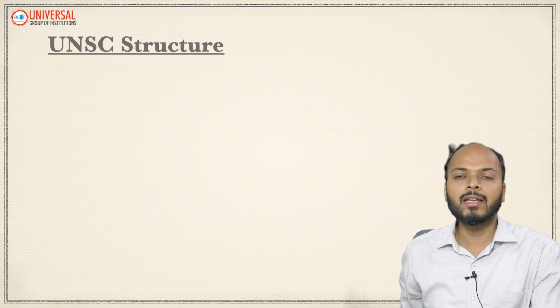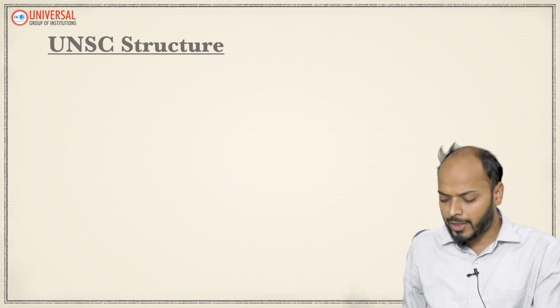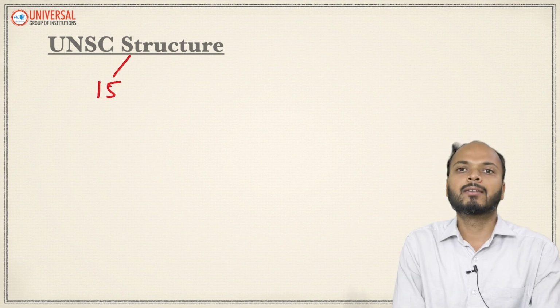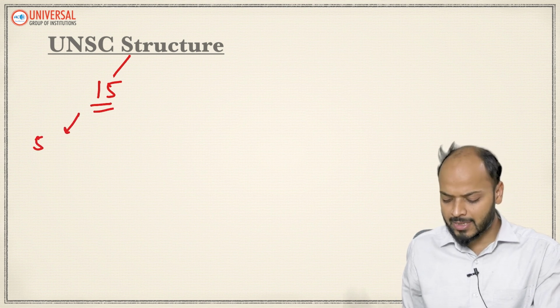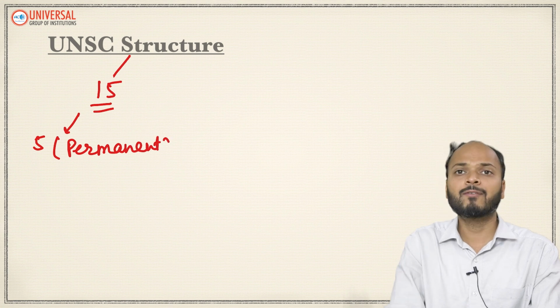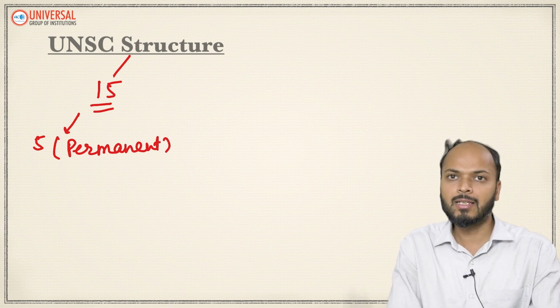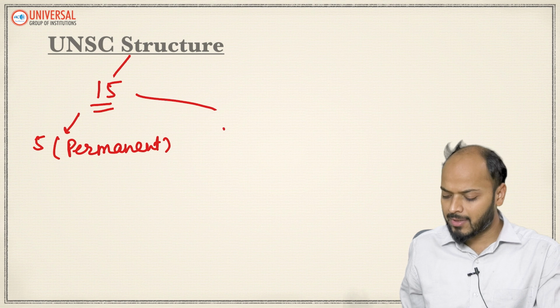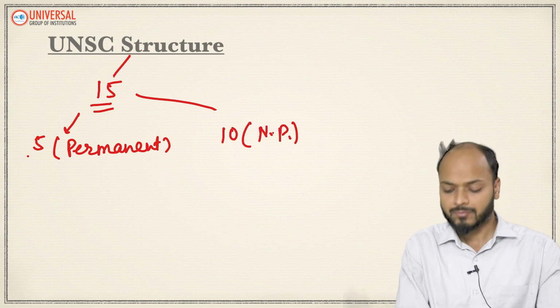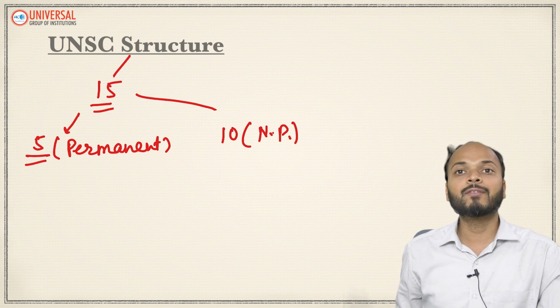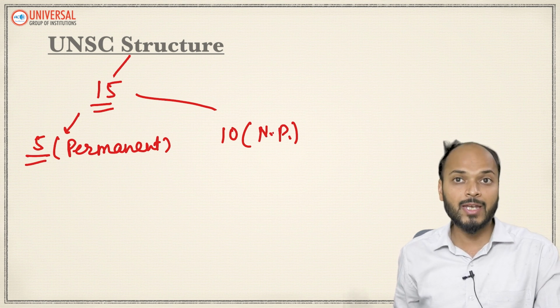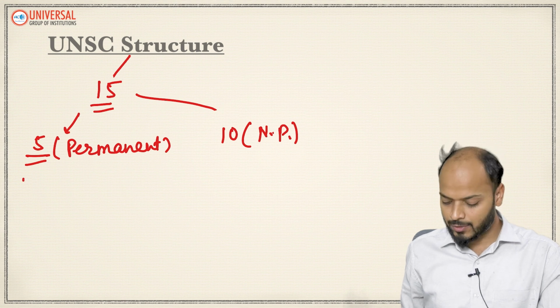UNSC is a body of 15 countries, 15 members. Out of these 15, there are 5 members which are permanent to UNSC, very elite members of the UN. And there are 10 members which are non-permanent. The 5 permanent members of the UN are those which were victorious in World War II when the UN was created. So which are those 5 members?